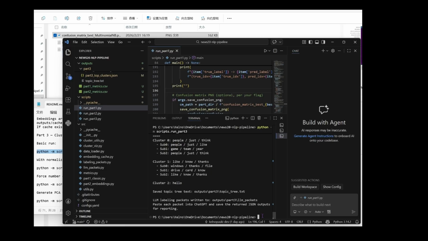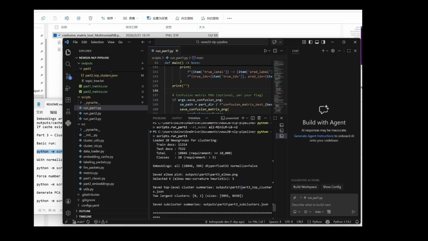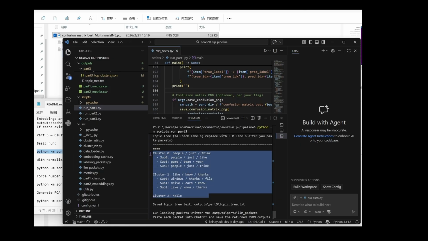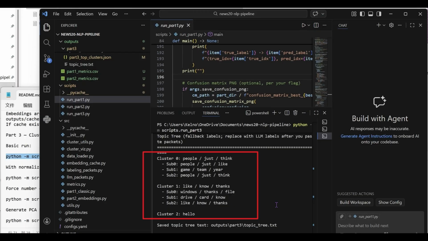Finally, we reclustered the largest groups to create a hierarchy. Opening topic_tree.txt, we see the resulting structure. Cluster 0, characterized by keywords like people/just/think, with subclusters focusing on sports like game/team/year. Cluster 1, focused on technical engagement, like/no/thanks, with specific subclusters for Windows and hardware, drive/card. Cluster 2, a distinct, smaller group identified simply by the greeting hello.